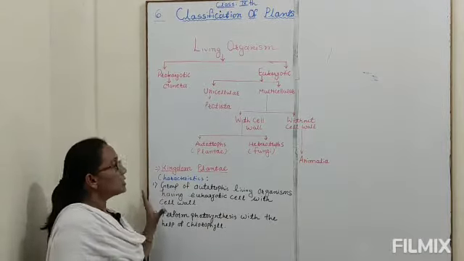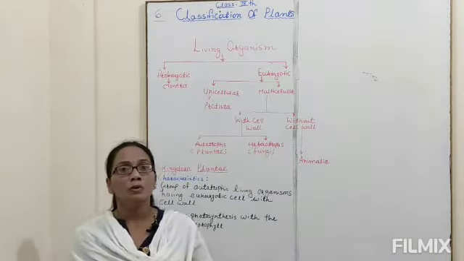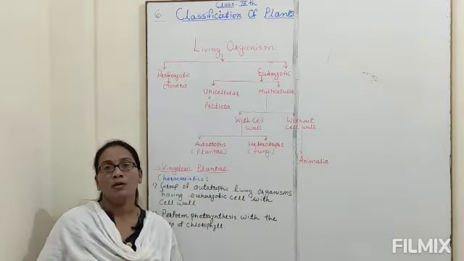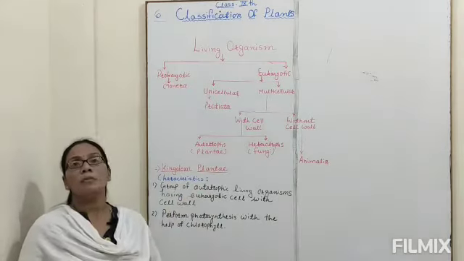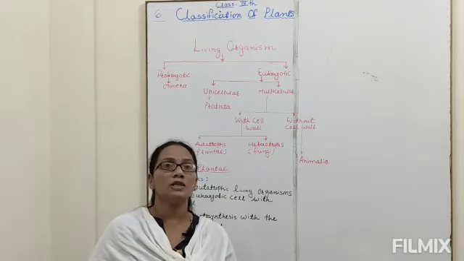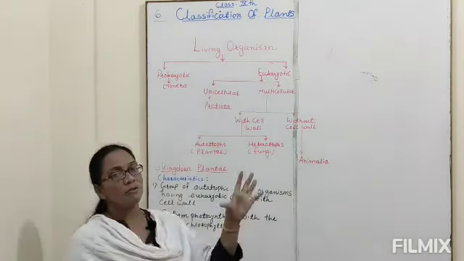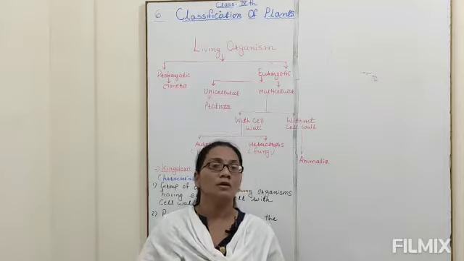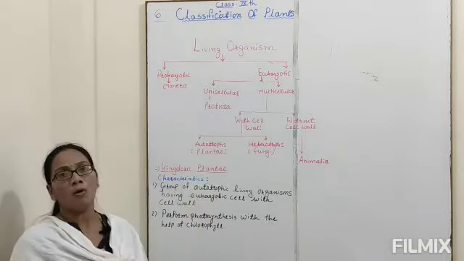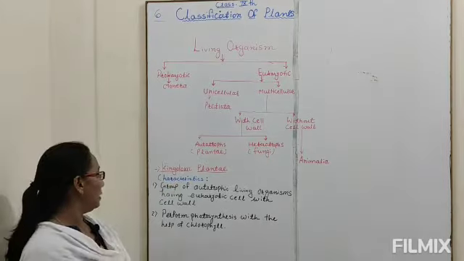Now we will start the classification of kingdom Plantae. We know that in kingdom Plantae all plants are included. Friends, we know what is the hidden secret behind the kingdom Plantae, which imparts freshness to the surrounding. So before we classify the kingdom Plantae, first we come to know about the kingdom Plantae. Now in kingdom Plantae all plants are included. So we see some characteristics of kingdom Plantae.